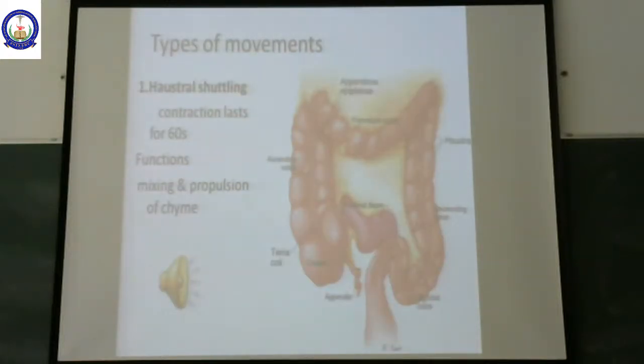What are the different types of movements in the large intestine? The mixing movements in the large intestine have a special name: haustral contraction or haustral shuttling.